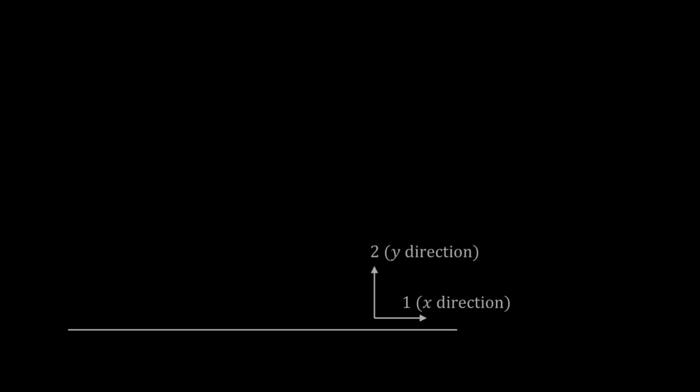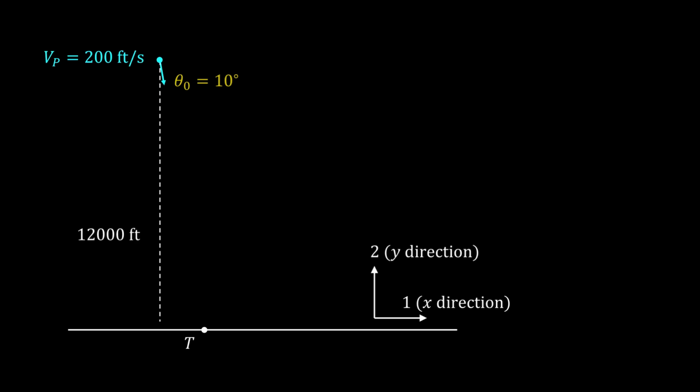Here's the ground plane and the target. The pursuer travels at 200 feet per second and is initially 10 degrees from the vertical. Its altitude is 12,000 feet, and it seeks to intercept the target that's 2,000 feet downrange, perpendicular to the ground.